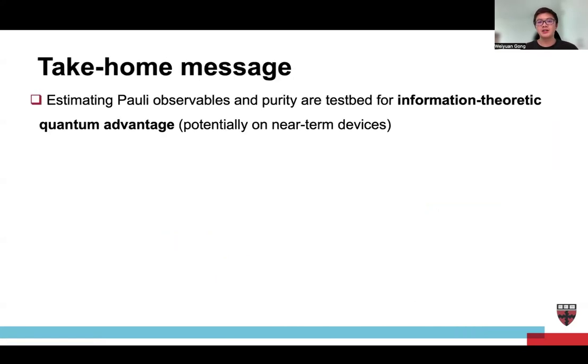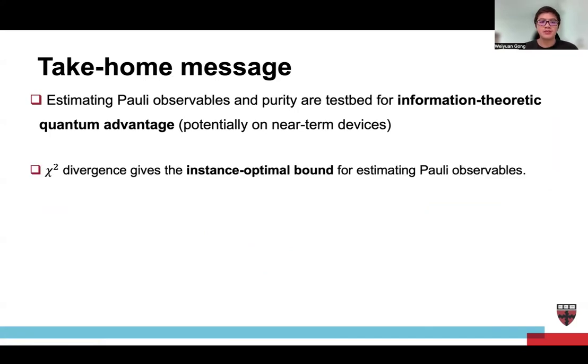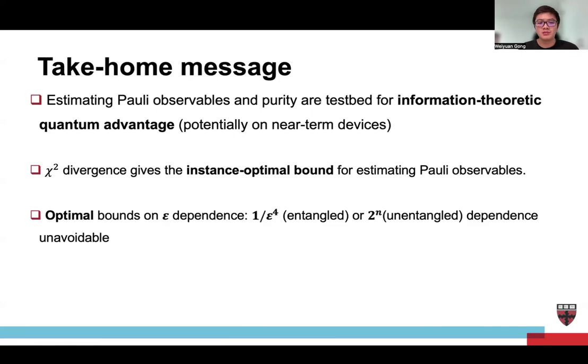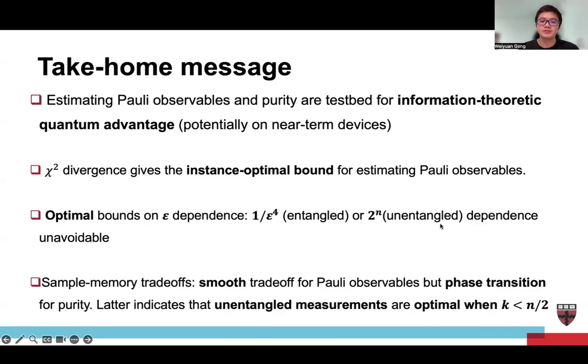Okay, let's wrap up the talk. The first take-home message is that estimating Pauli observables and purity are test beds for information-theoretic quantum advantage, and they have the potential to be performed on near-term devices. The second message is that the chi-square divergence gives the instance-optimal bound for estimating Pauli observables. The third message is that for the optimal bounds on epsilon dependence, either you have to suffer from 1 over epsilon to the 4 dependence due to entangled measurements, or you have to suffer from exponential scaling in system size using unentangled measurements.